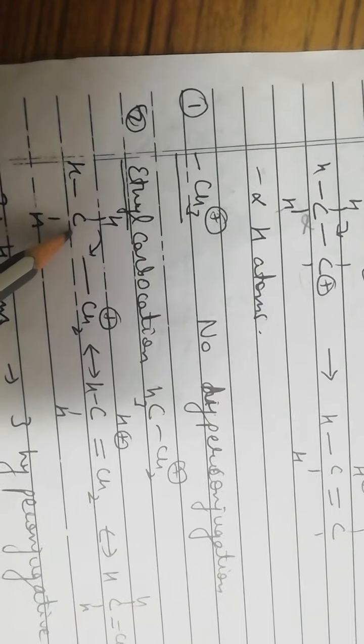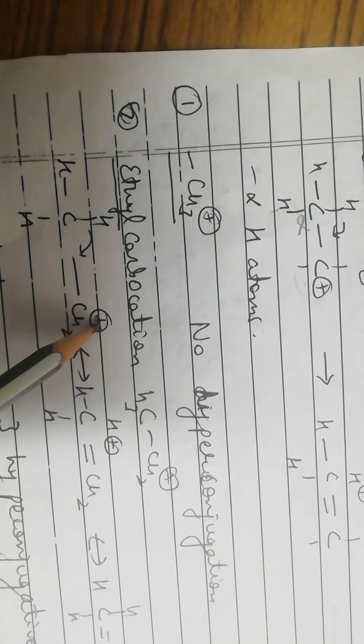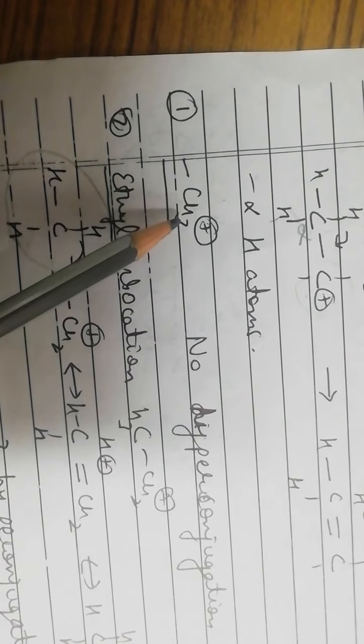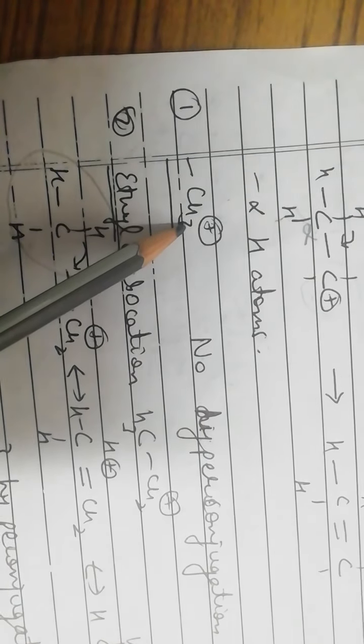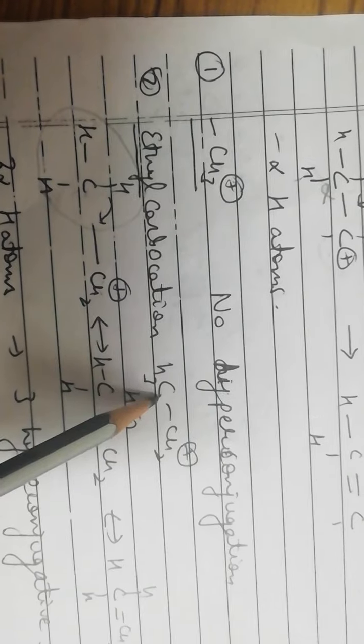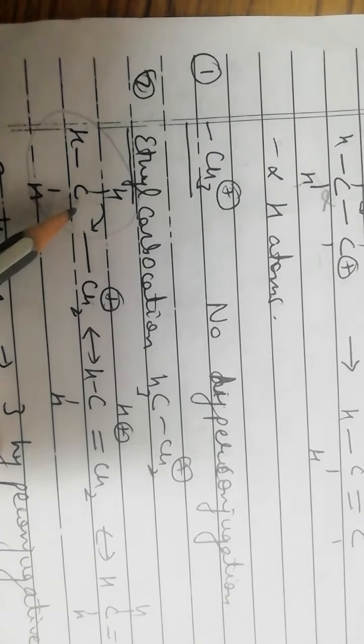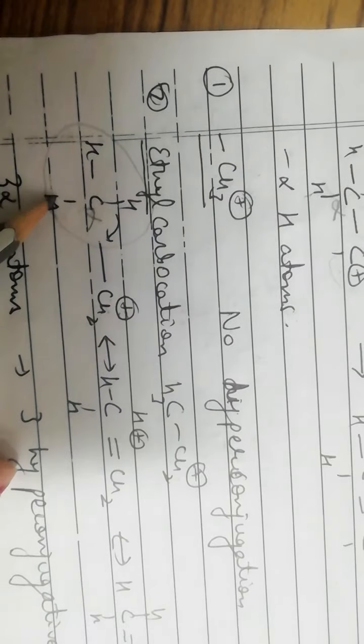In case of the ethyl carbocation, this is our carbocation, the carbon carrying the positive charge, and here an ethyl group is attached. You can see it from here also: removing one hydrogen atom leaves CH2 positive, and we attached a methyl group, so this becomes our ethyl carbocation, that is CH3 CH2 positive. Now this is the carbon which is carrying the positive charge, this is the alpha carbon, and this is the alpha hydrogen atom.